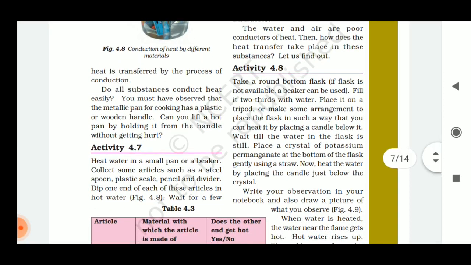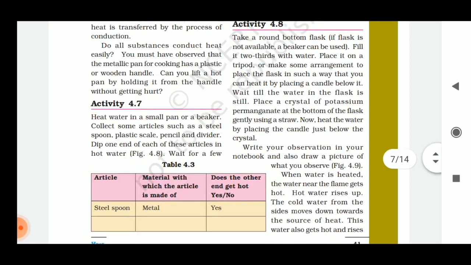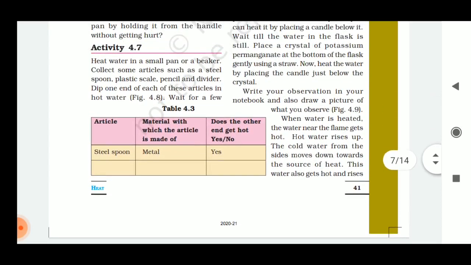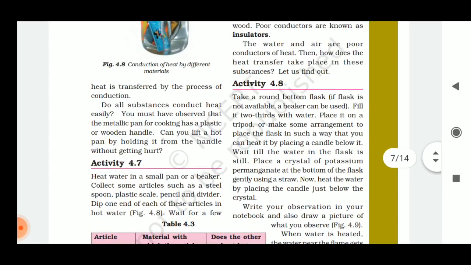But you can't lift it now. Can you lift a hot pan by holding it from the handle without getting hurt? No. That's why such handles are used, and they are made up of a material known as insulators. We will learn it further.